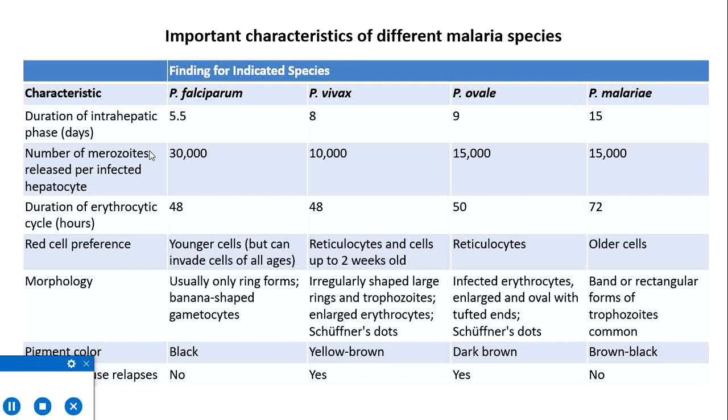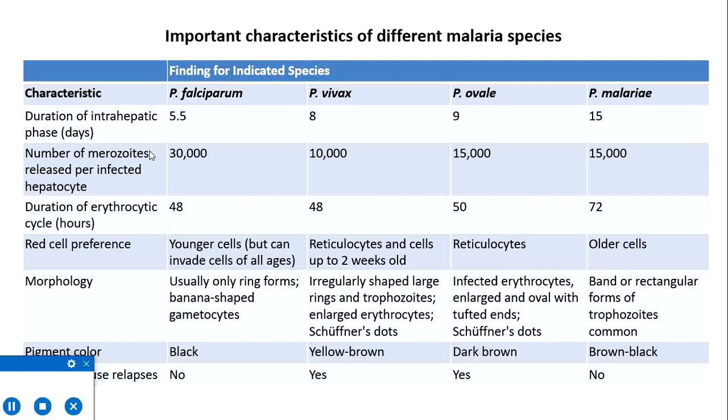The morphology of the ring forms and other asexual stages of the parasite is also different, and they can be recognized in the peripheral smear by these features. Also, the pigment color they produce, due to degradation of hemoglobin in the red cell, is also different, so that these species can be recognized.